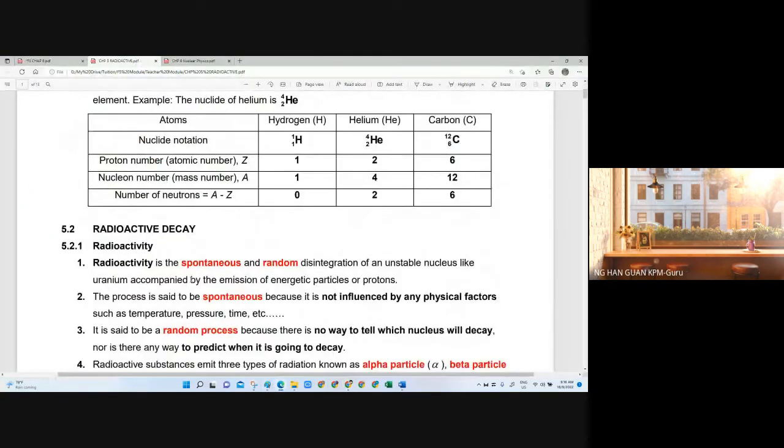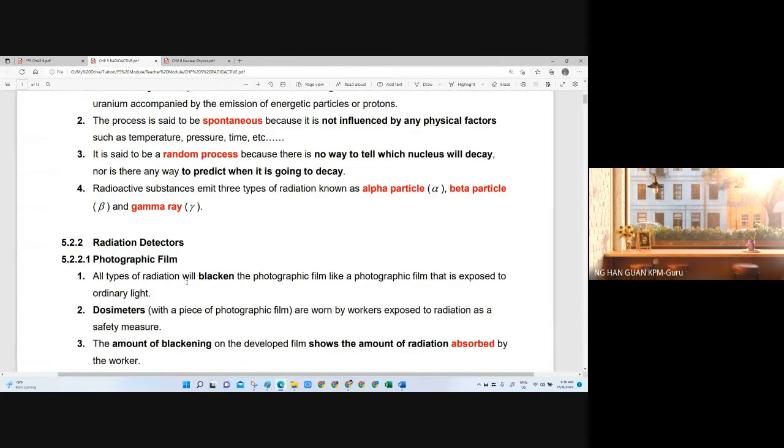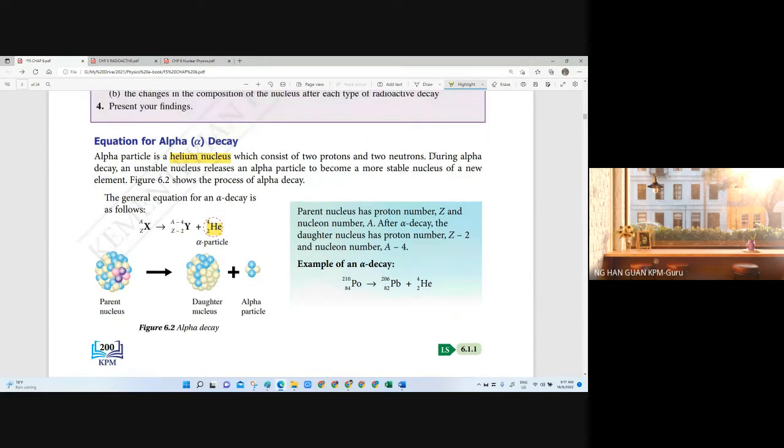All right, so I think this is quite clear already. Now we are going to focus on how to solve the problems of balancing the equation, to know how much alpha particle, beta particle or gamma is released in the decay. For this example of alpha decay, as the explanation given here says, during alpha decay an unstable nucleus releases an alpha particle to become more stable.